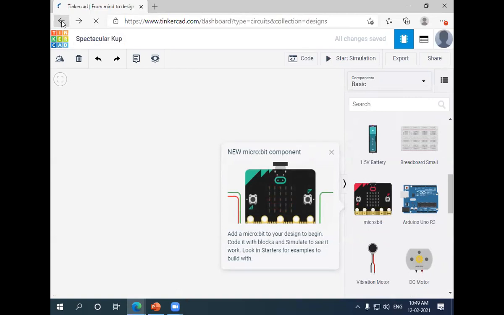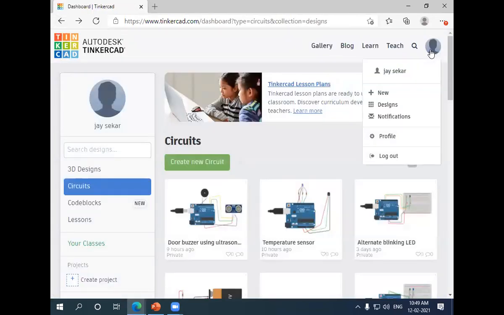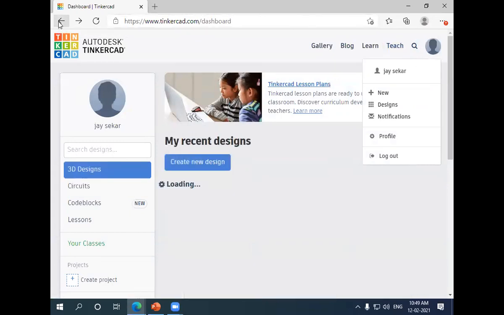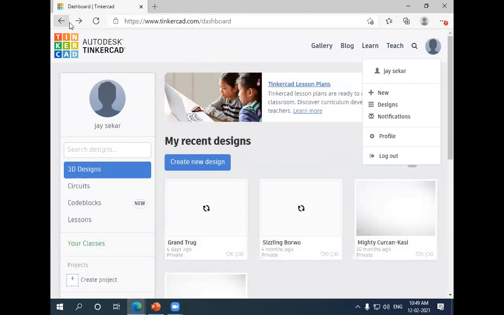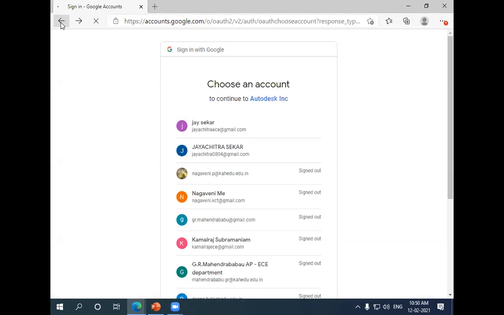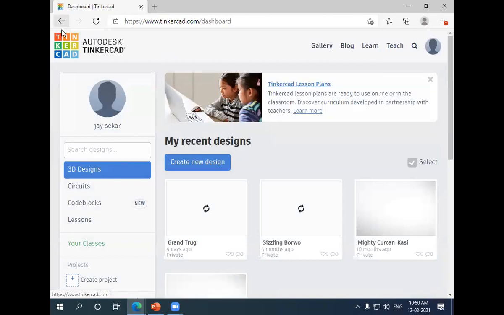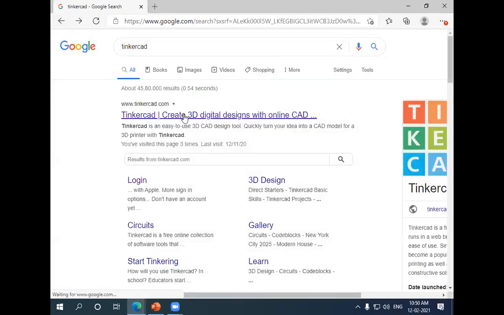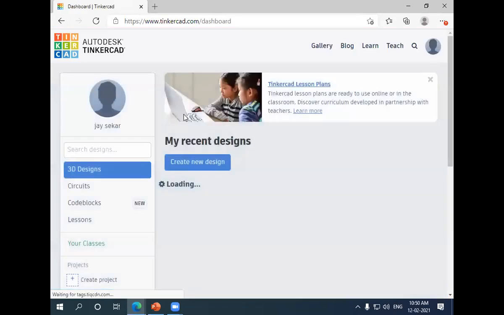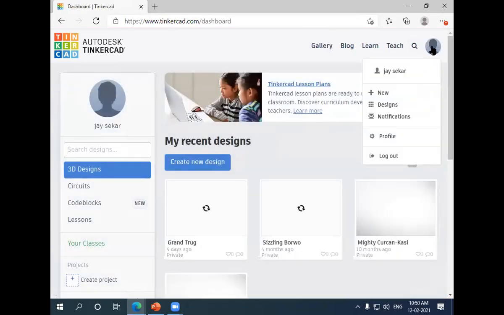Otherwise, if you are a new user, you can give the sign up option and then log in.